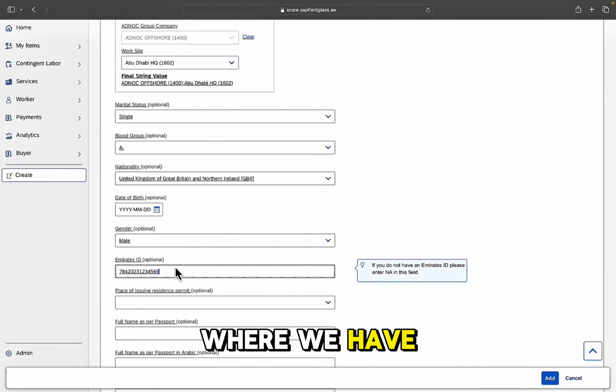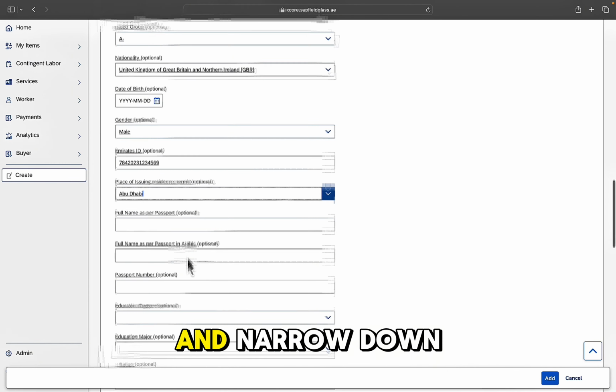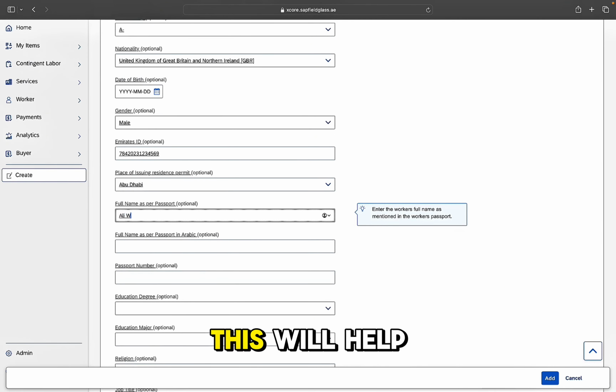You'll notice that where we have a drop-down field, where there are a larger number of values, you can start typing and narrow down the selection. This will help you to speed up the search. We'll just finish off completing these remaining fields on the page. Where things may not be applicable, you can either pass on or type in NA.